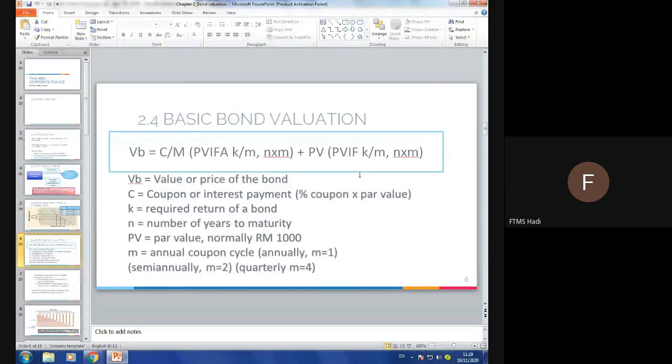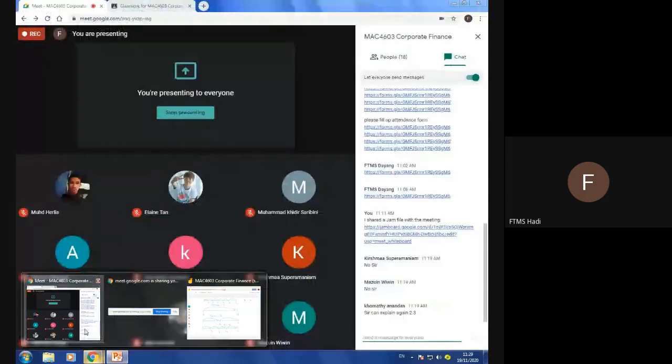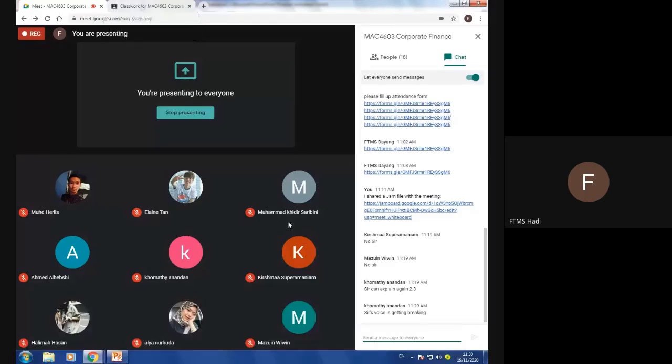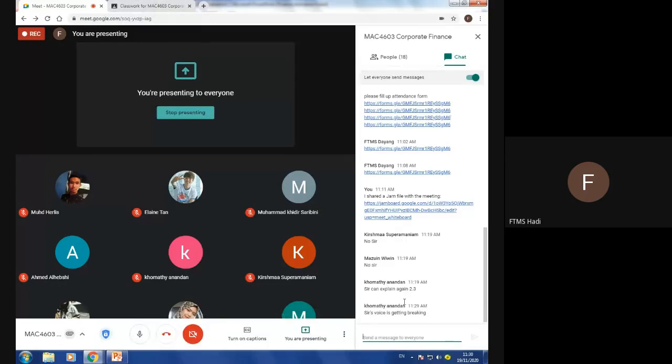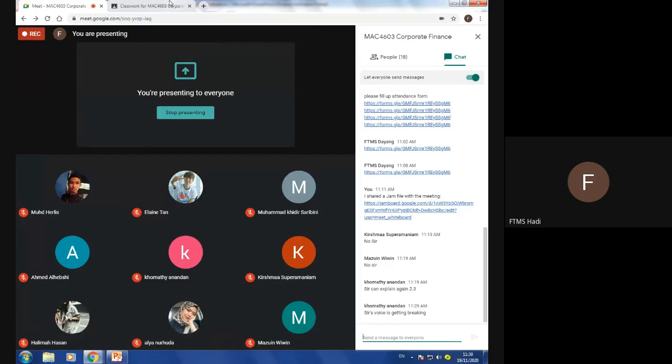Before we go to the example, in this Google Classroom I have an appendix here. The voice is breaking, I think you need to check the connection.